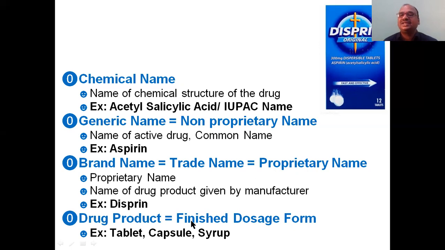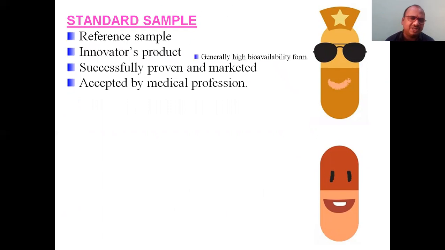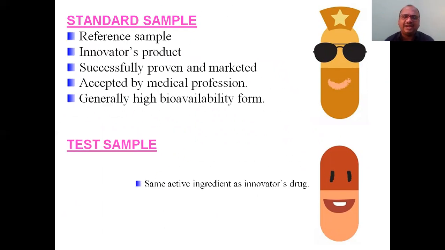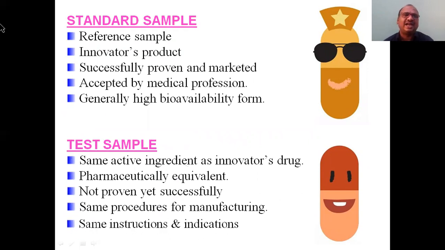Drug product is nothing but the finished dosage form. Here the finished dosage form is a tablet, that's why you call it a dosage form. In bioequivalence studies, two terms come regularly: standard sample and test sample. What is a standard sample? What is a test sample? See, the standard sample is always called the reference sample.